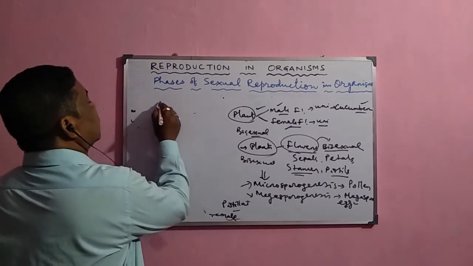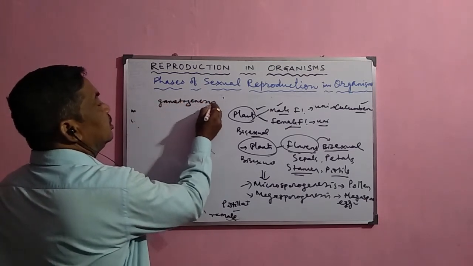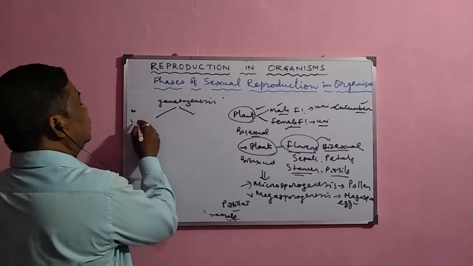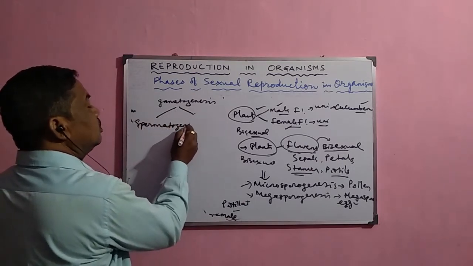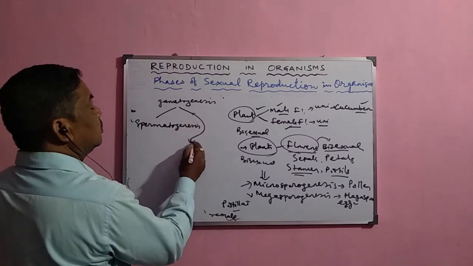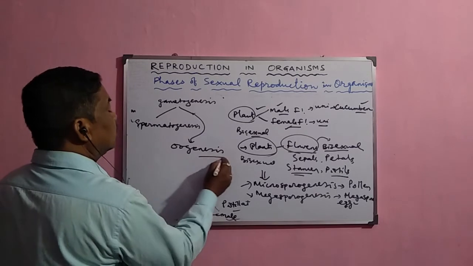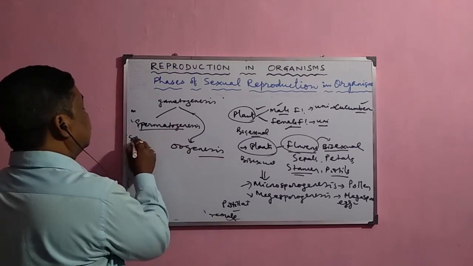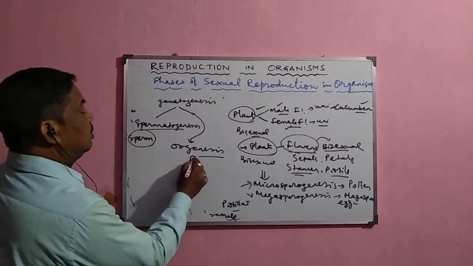So here this is gametogenesis. In animals, it is either spermatogenesis, the formation of spermatozoa, or oogenesis. After spermatogenesis and oogenesis, the sperms, or male gametes, and the egg, or female gamete, are formed.